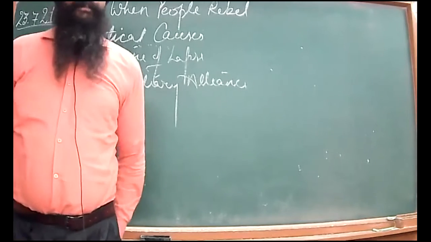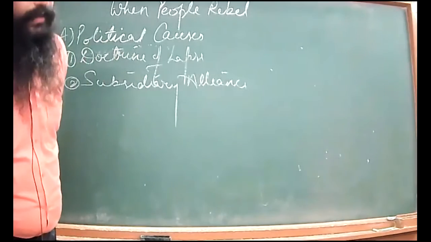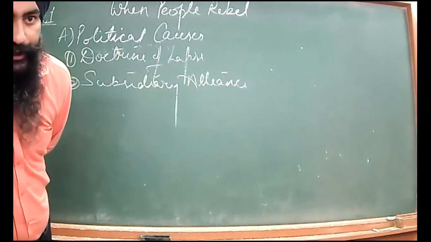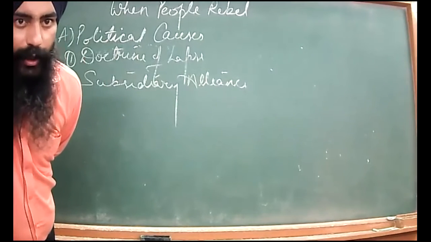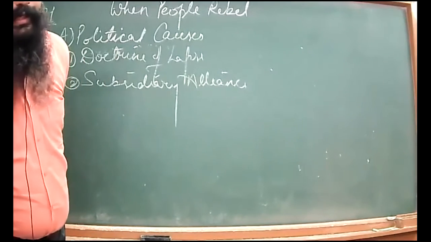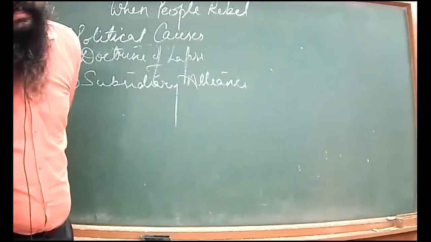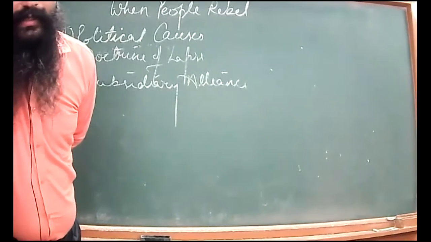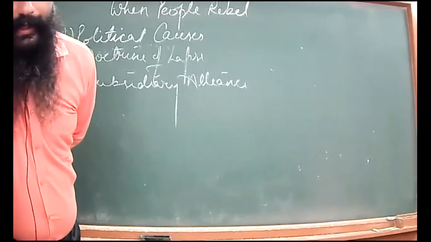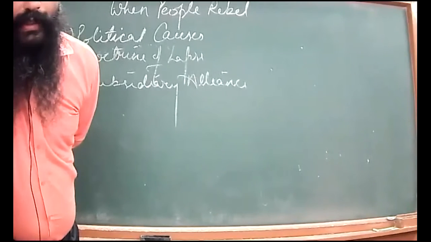It means the Mughals' pictures would not be carved on coins. This was announced by the Britishers, and it was considered wrong by the Muslims. It hurt the sentiments of Muslims.